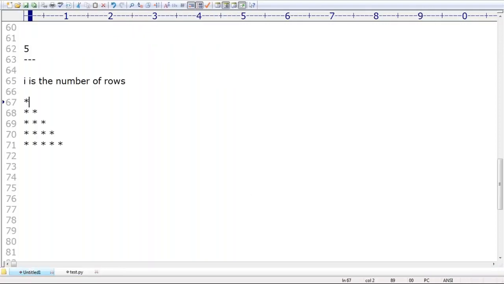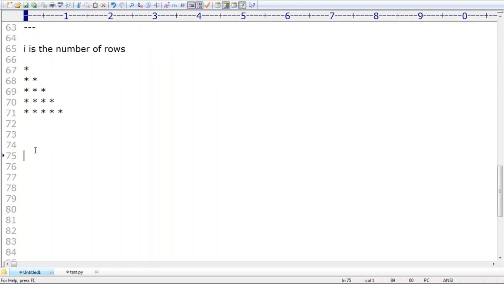Now my requirement is, sir, I want to print in reverse. Sir, if n is equal to 5, my requirement is like this: 5 stars, next time 4 stars only, next time 3 stars only, next time 2 stars only, next time only 1 star.